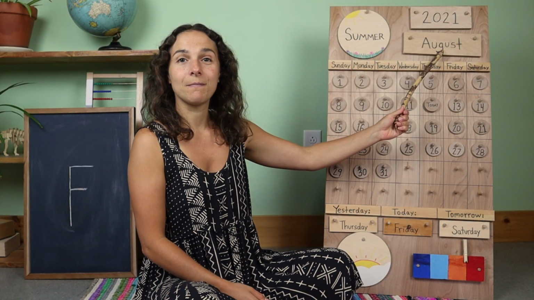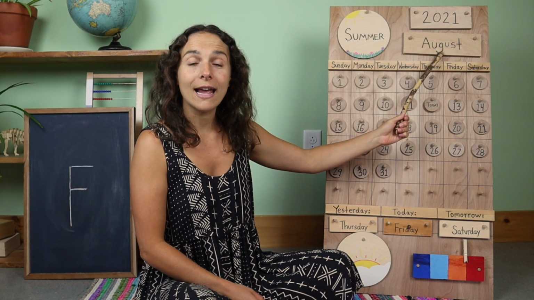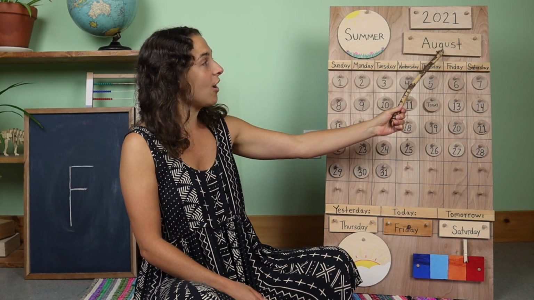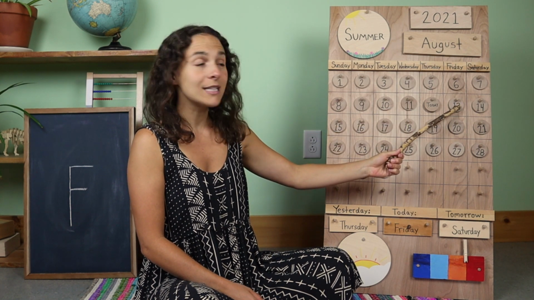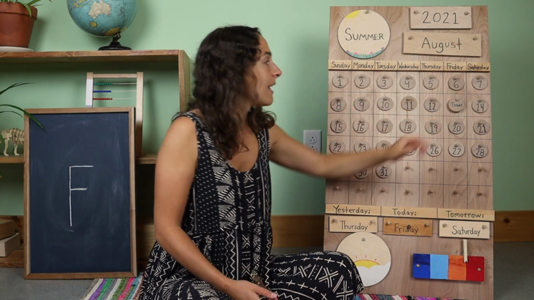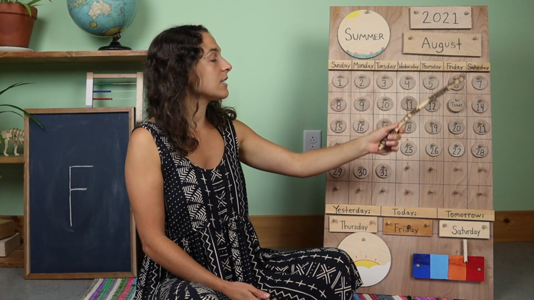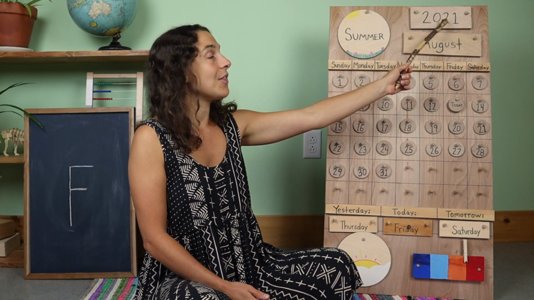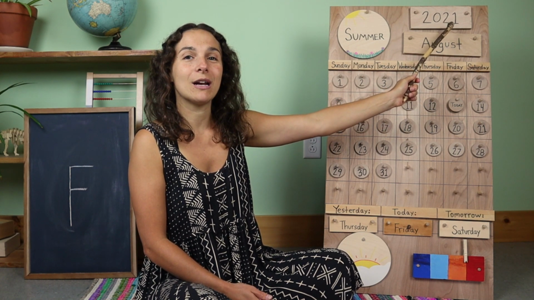Here's the month. Do you know what the month is? August. You're right. The month is August. Today is August 13th. So I'm going to move the chip over from yesterday. Yesterday was August 12th. And today is August 13th. And the year is 2021.